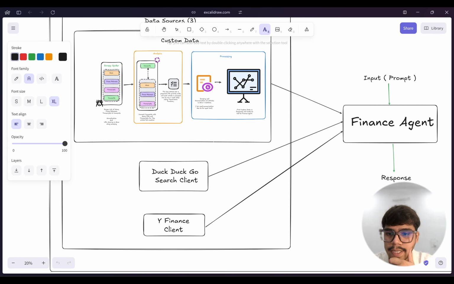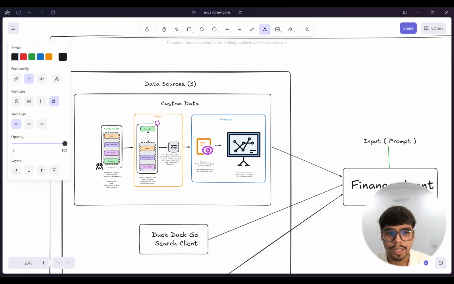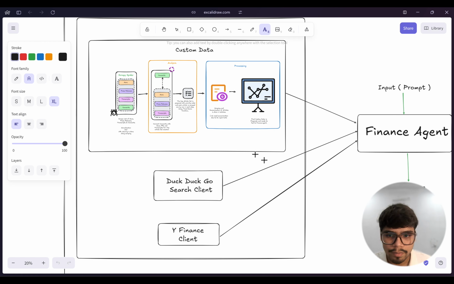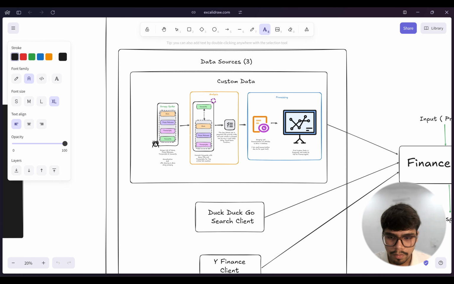We will combine this custom data with two famous libraries, DuckDuckGo and Finance Search Client, for the latest data from the web. And then for building this multi AI agent, these three are in the box, which is a multi AI agent, we will use the Agno framework, also called PyData. And for the LLM side, I've used Groq. You can use any local LLM or Llama or anything else. The model I will be using is Llama 3.3. I think it's 3.2 or 3.3. Yeah. So let's begin with this architecture.